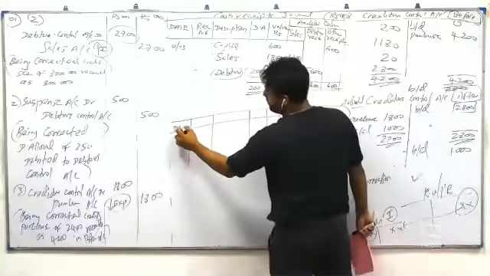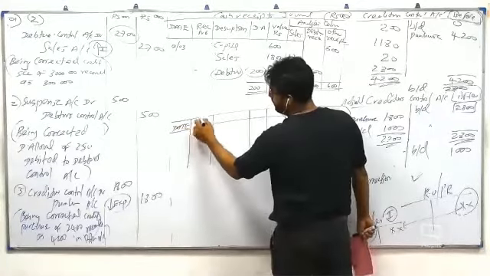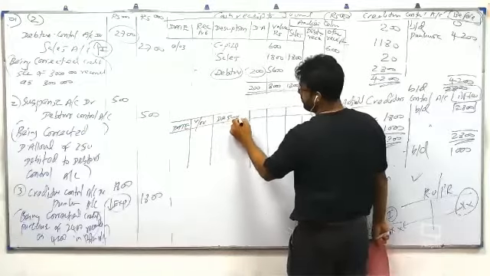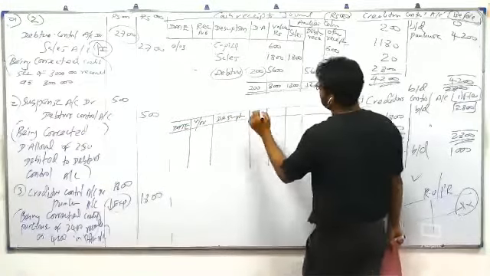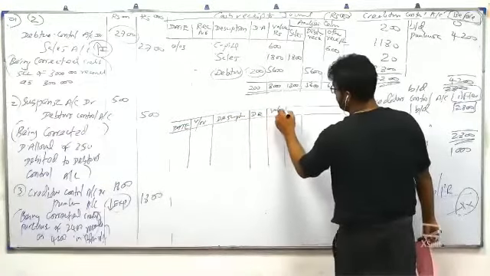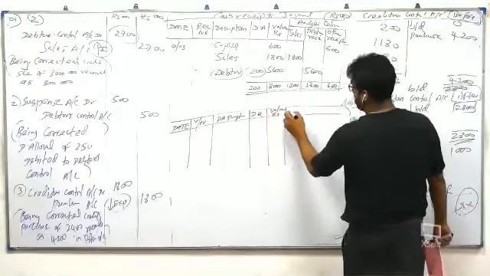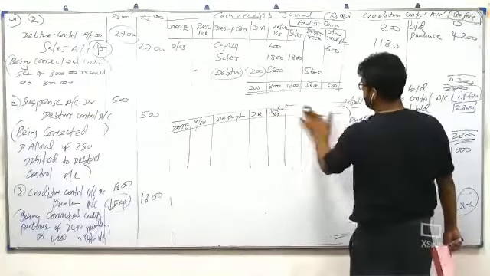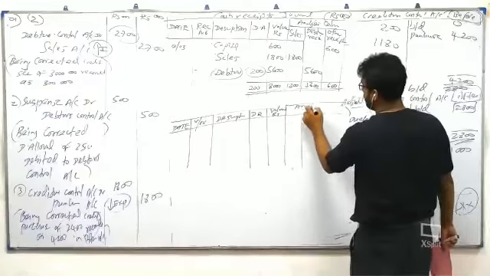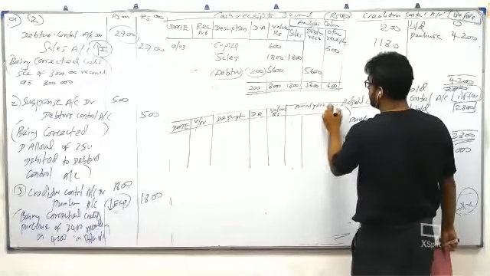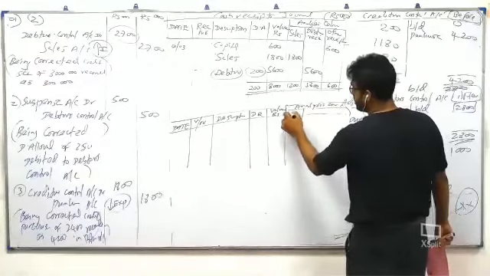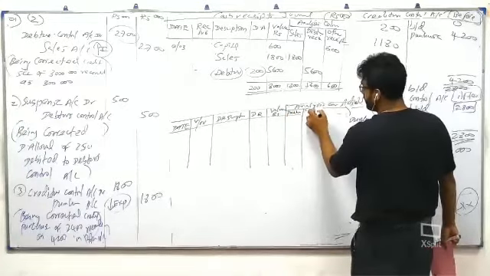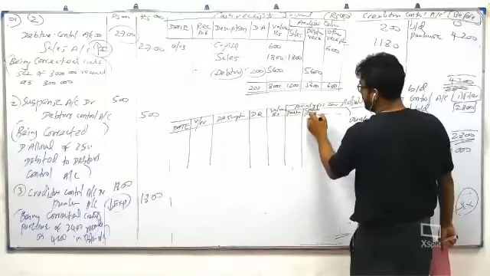Date, voucher number, description, discount received, value, analysis column. In the analysis column, what are you going to write? What is given in the analysis column? Purchases, cash purchases, creditor payment.